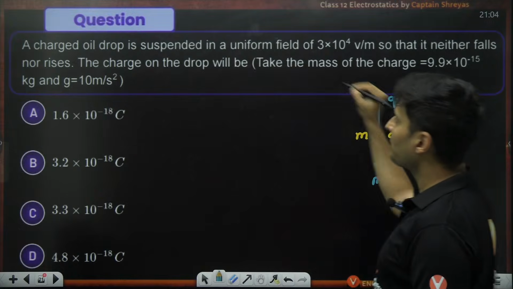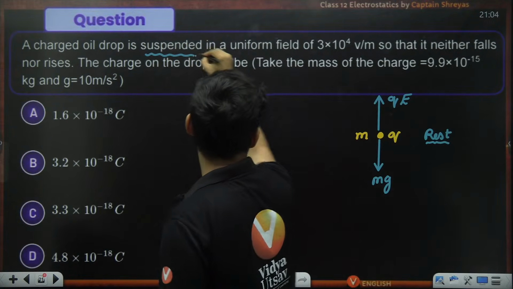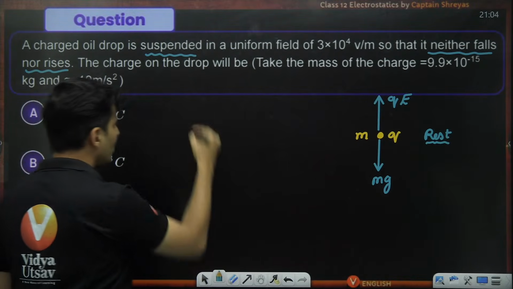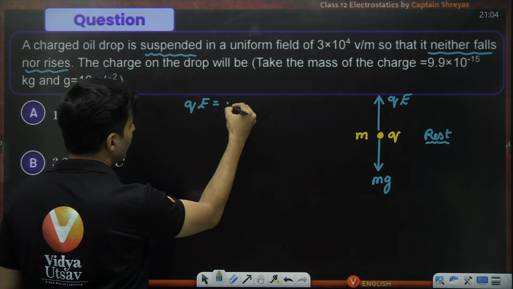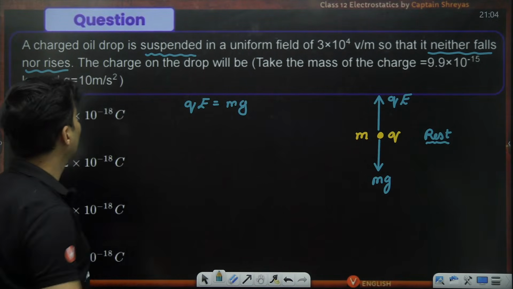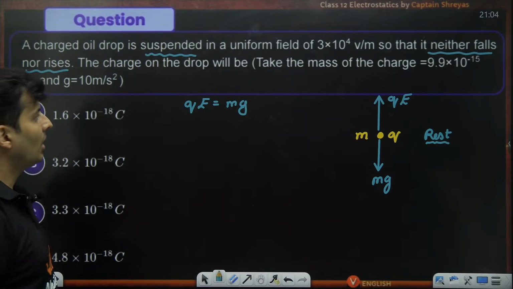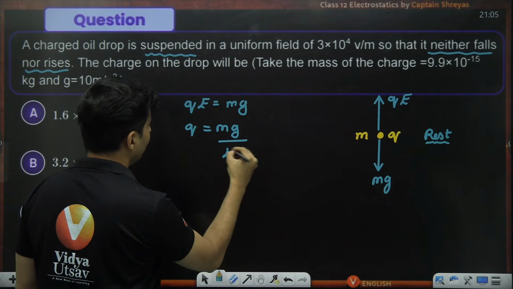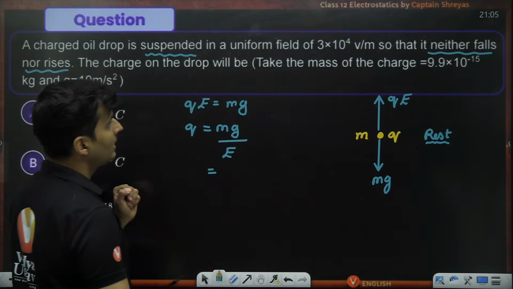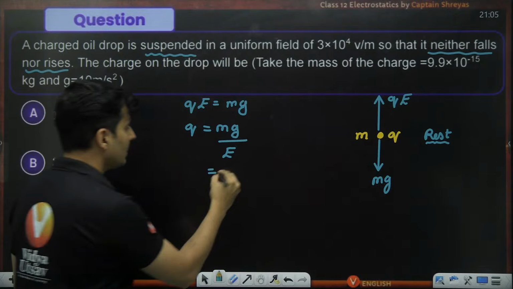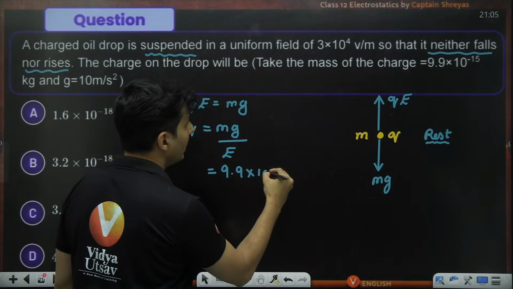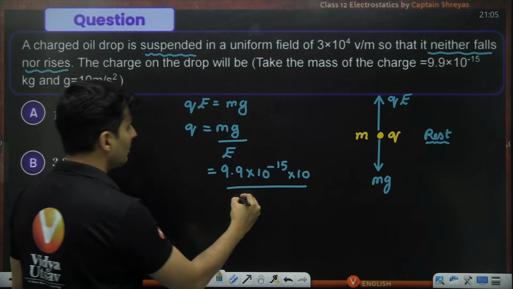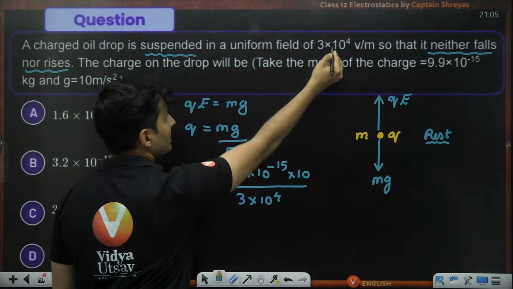And it is mentioned that a charged oil drop is suspended, that it neither falls nor rises. So it is at rest. So 100% QE should be equal to m into g. What do we want to find? The question is finding the charge. So Q will be equal to m into g divided by E. Is the mass given to me? I think so. Take the mass of the charge as 9.9 into 10 to the power negative 15. g value you can take as 10. Field value you can take as 3 into 10 to the power 4, which is given over here.